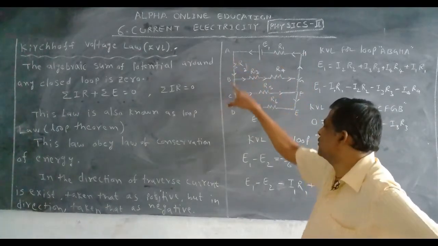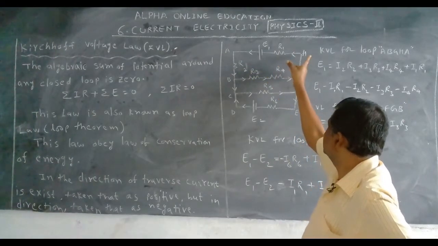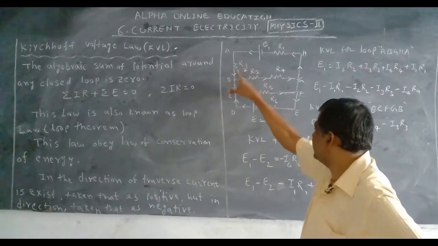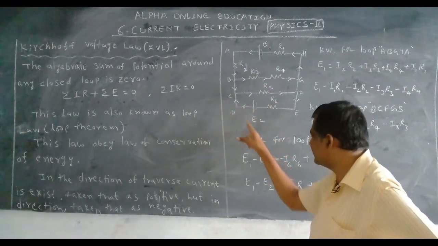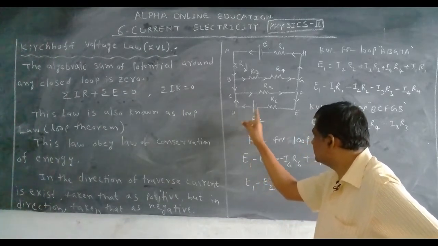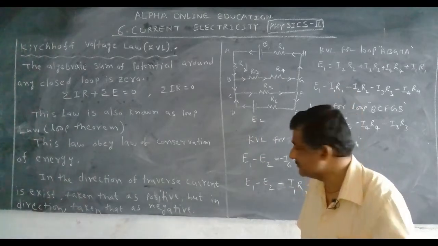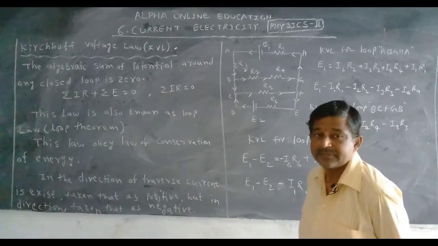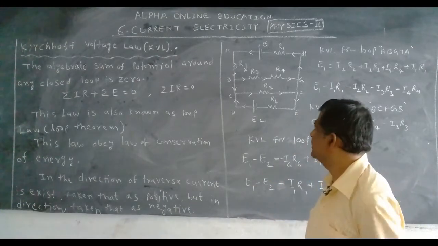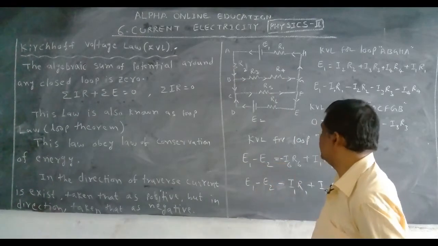You take this loop. Now, is a battery there? Yes. Same direction, so positive. But here, the battery is given in the opposite direction, so it is taken negative. That is the condition here. In the direction of traverse, current is positive, otherwise negative. That's why E1 is positive, E2 is negative, is equal to.